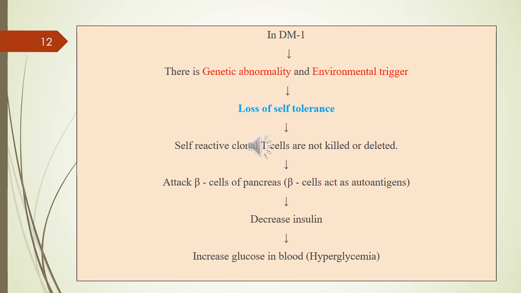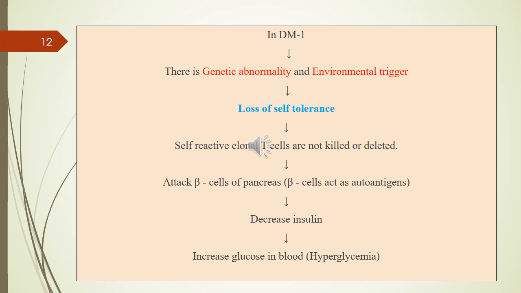And second one is environmental trigger. So suppose a virus is there, virus has an antigen, right. So antigen, name of this antigen is epitopes. The same antigen is present in the beta cells. Epitopes is present in beta cells as well as virus antigen, right. So body is forming antibody against them, right? So antibody will bind with both antigen and as well as beta cells of the pancreas.